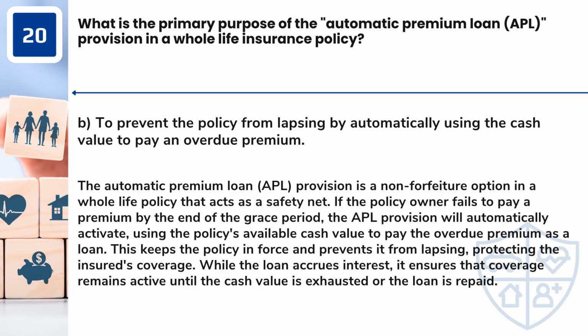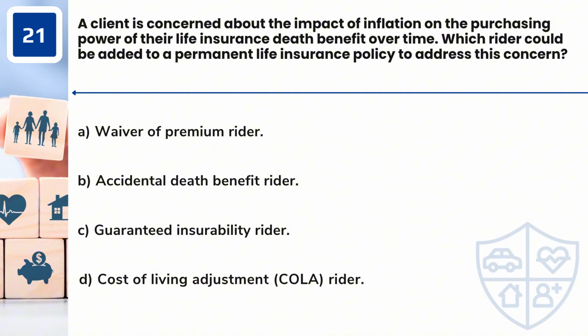Question 21. A client is concerned about the impact of inflation on the purchasing power of their life insurance death benefit over time. Which rider could be added to a permanent life insurance policy to address this concern? A. Waiver of premium rider. B. Accidental death benefit rider. C. Guaranteed insurability rider. D. Cost of living adjustment, COLA, rider.